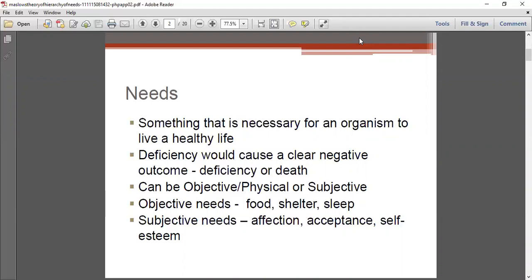Needs can be subjective or objective. Subjective needs are affection, acceptance and self-esteem. Objective needs are the needs we have to fulfill related to our food pattern, our shelter and our sleeping pattern. These objective and subjective needs are necessary for an individual to have a healthy life. And if a need is not satisfied in our life, that will cause deficiency or death, or bring about a negative impact.